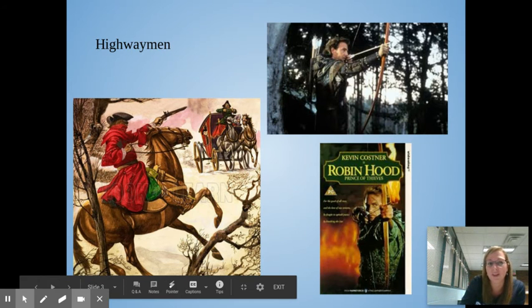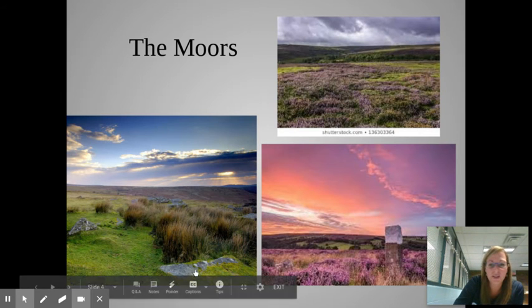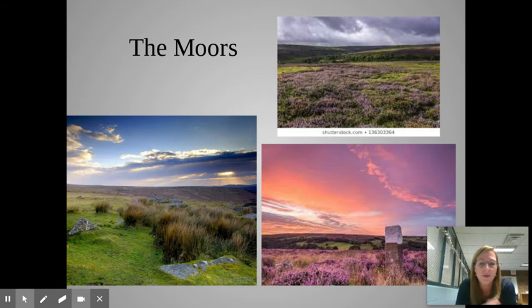All right, well, our story takes place in what's called the English moors, and take a look at how it's just this open land, and you can see some stone here and different plants and the beautiful colors, but it's pretty wide open, and there's nothing really around, some rolling hills and land. So that's what you've got to keep in mind when we talk about the moors in our story.